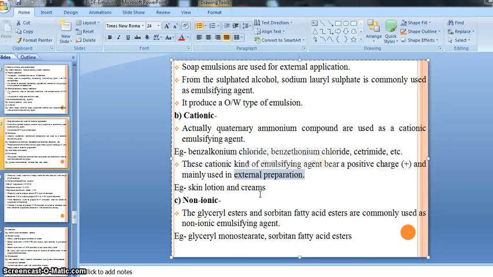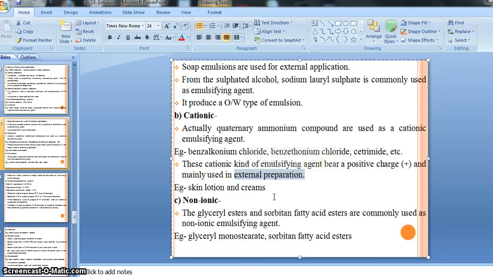As well as there is also cationic emulsifying agent included in creams. Various kinds of creams or cosmetic products also contain cationic emulsifying agent, right? So I think you are familiar with this, right? So skin lotions and creams contain, most of the time, cationic emulsifying agent, and such creams and lotions do not require the addition of any preservative, right?